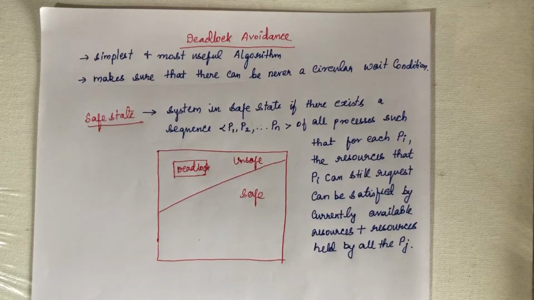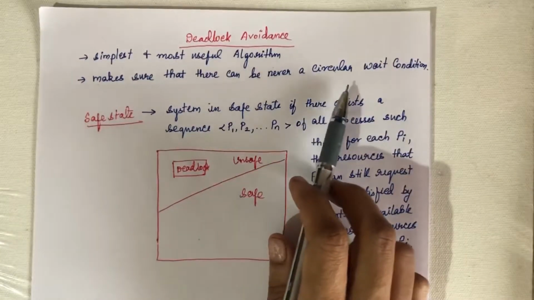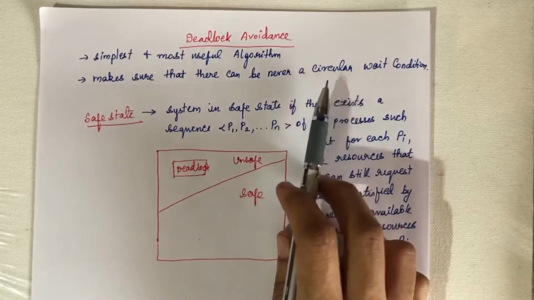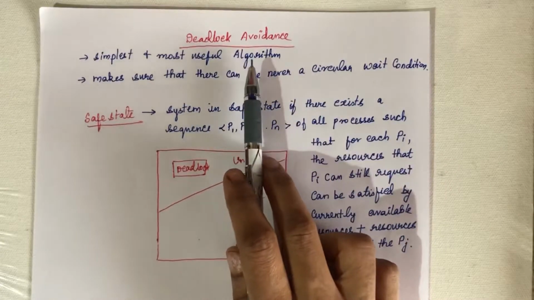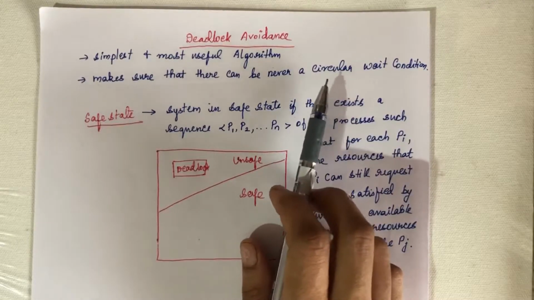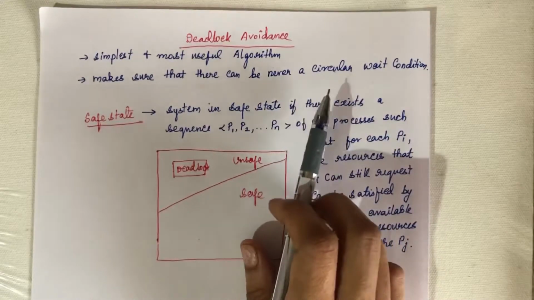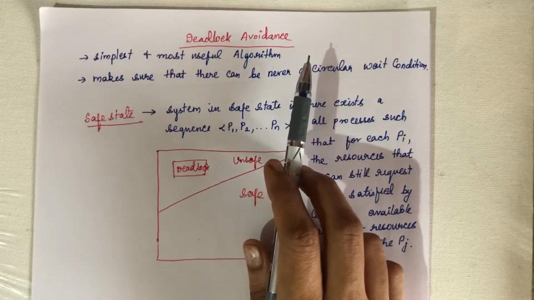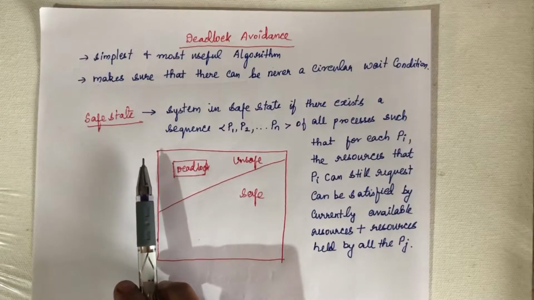And we can also examine that a circular wait condition should never occur in the system. So while you are doing this deadlock avoidance, you should also ensure that there is no circular wait condition in the system. These are the two conditions for deadlock avoidance. First we will see what a safe state is.